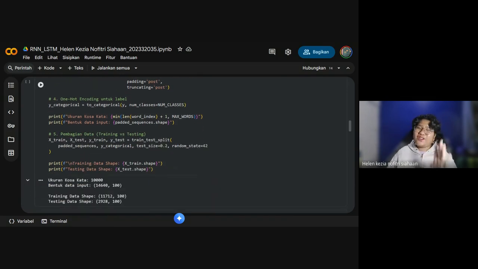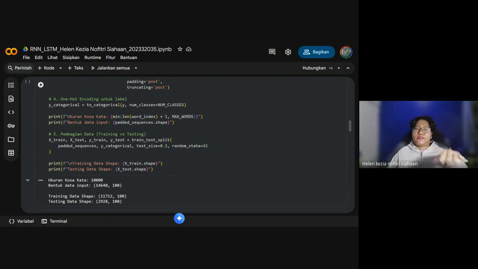It contains sequences, maxlen, padding, and truncating. Oh, sorry guys, we have a fifth row here. The fourth step is one-hot encoding for the label. Y categorical will be to_categorical with Y and num_classes, and the printout will show the size of the data input.